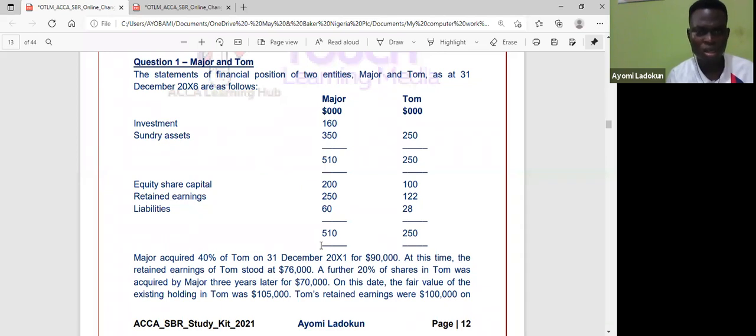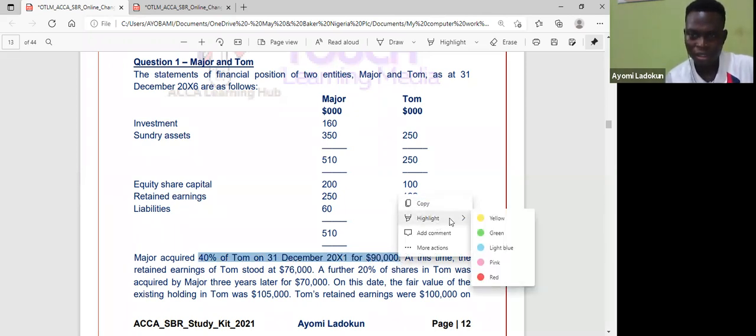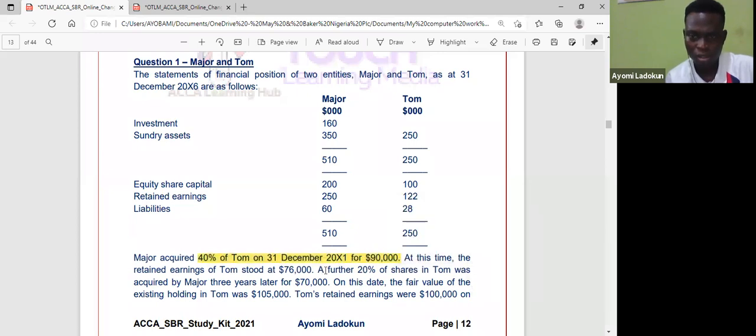Okay. So it said Major acquired 40% of Term on December 31, 20x1 for $90. If it is 40%, obviously this is not control. So this is investment in an associate. At this time, the retained earnings stood at 76. Okay. A further 20%. You need to be taking notes. A further 20% of shares of Term was acquired by Major 3 years later for $70.